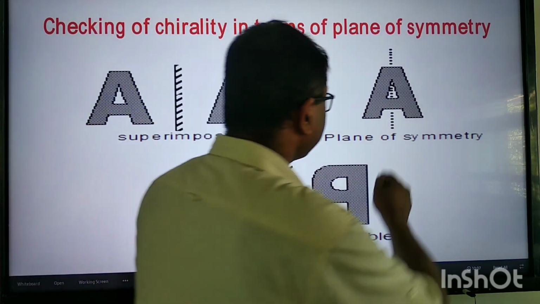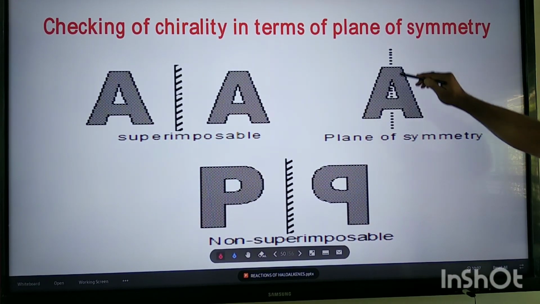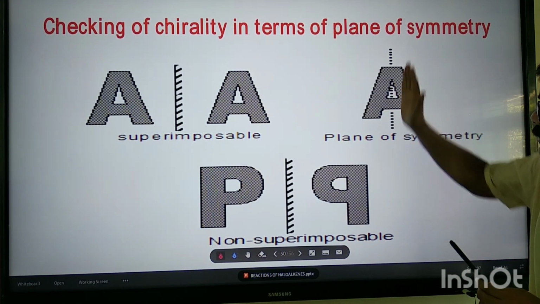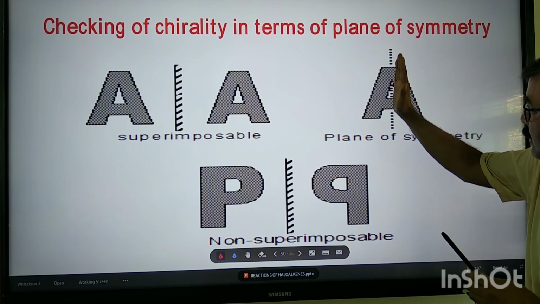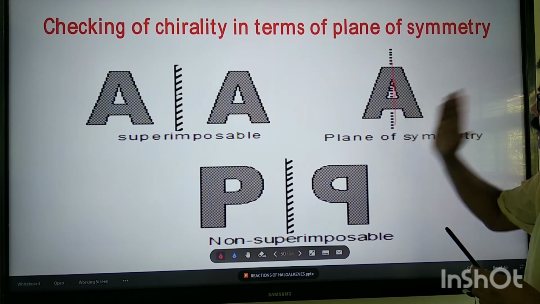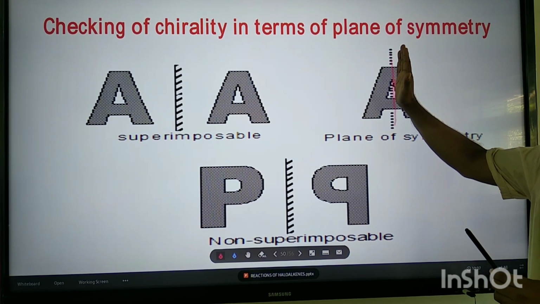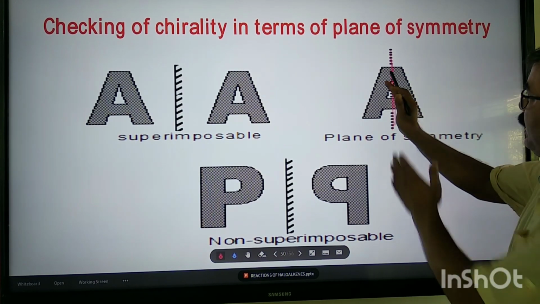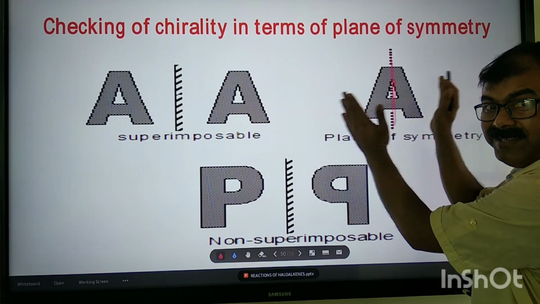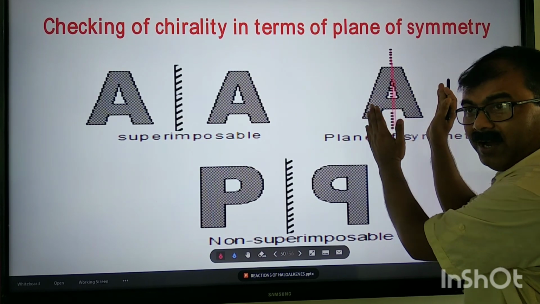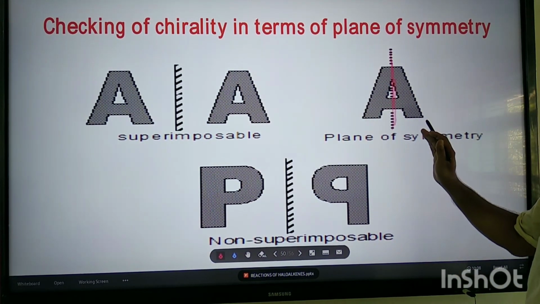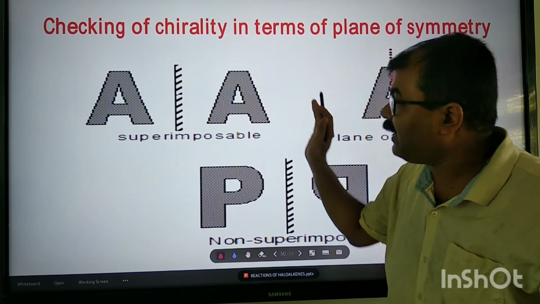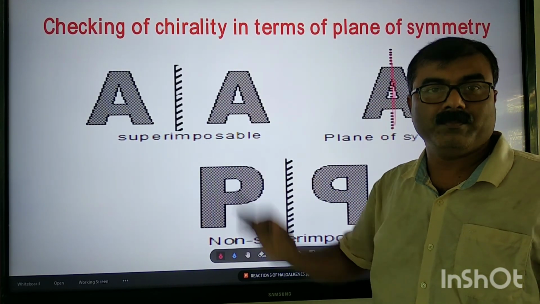See here, if you consider this a plane, you imagine, then if I can divide equally, I can bisect into two equal halves, then this molecule has a plane of symmetry and this is superimposable.